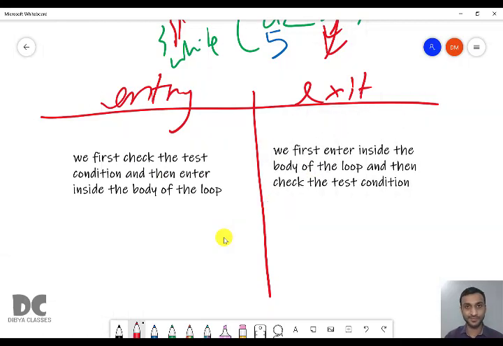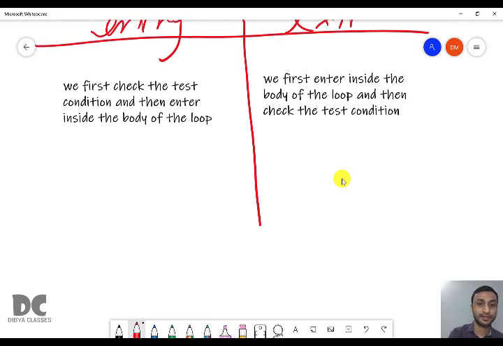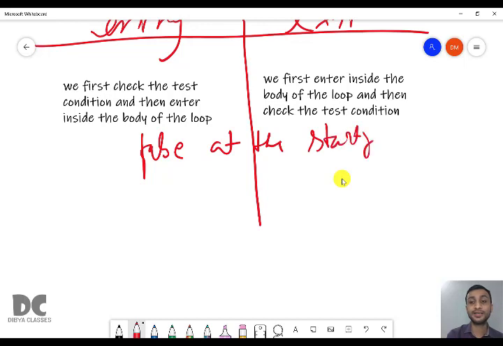So what is the difference? Whenever you use entry control and exit, entry means while or for, and exit means do while, you will not get any difference in the output. Only in one case you will get difference in output, when it is false at the starting point. Whenever the test condition is false at the beginning only, then only we'll get different answer for entry and exit, or else both the answers will be same.